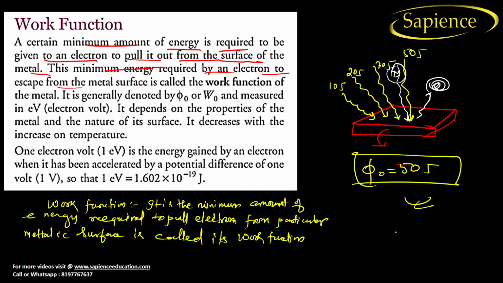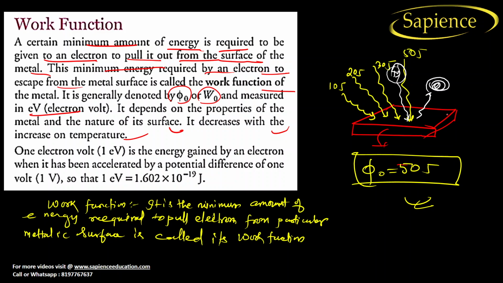Different metallic surfaces will have different work functions, right? And this work function has been measured. The work function of a metal is generally denoted by phi naught or W naught and measured in electron volt. Electron volt is a unit of energy only, and it depends upon the property of the metal and the nature of its surface. It decreases with the increase in temperature.